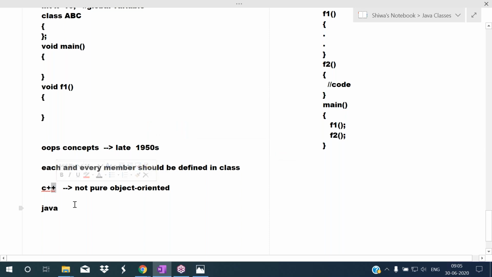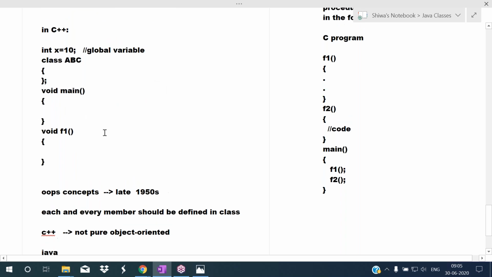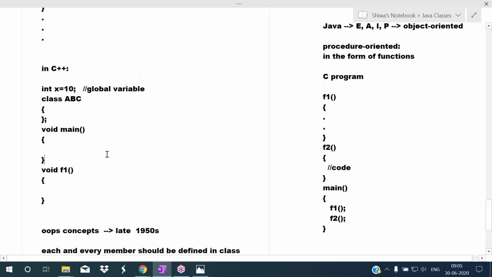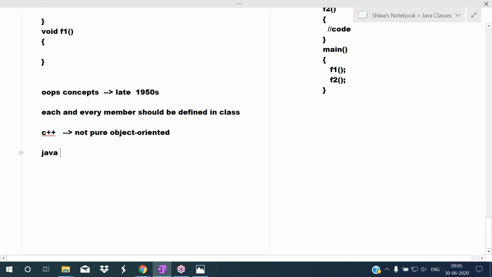In C++, we can define members outside of the class, like global variables, and the main method, and any other functions we can define outside of the class. So we can define the members outside of the class in C++. That's why C++ is not a pure object oriented programming language.